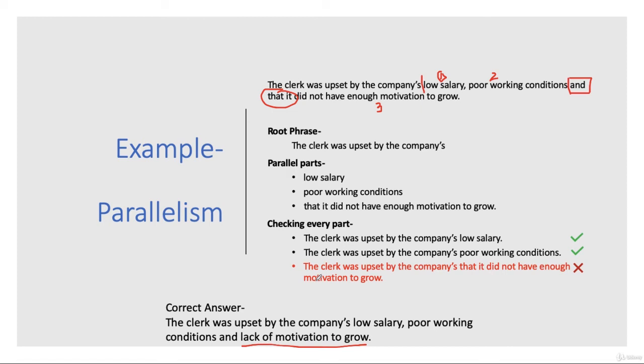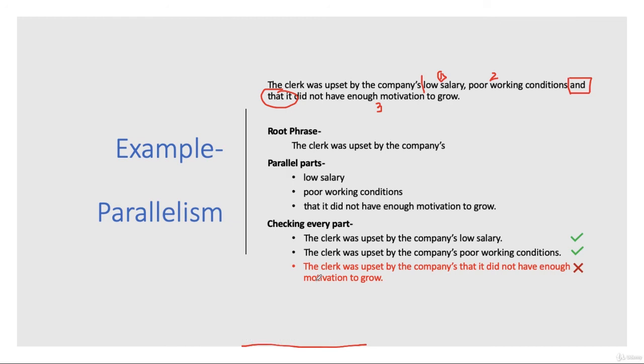Whenever we are solving parallelism questions, we need to plug each and every parallel part into the root phrase and then apply the master trick. This trick works almost every single time. But the main thing that you have to do here is to identify one, the root phrase, second, the parallel phrase.